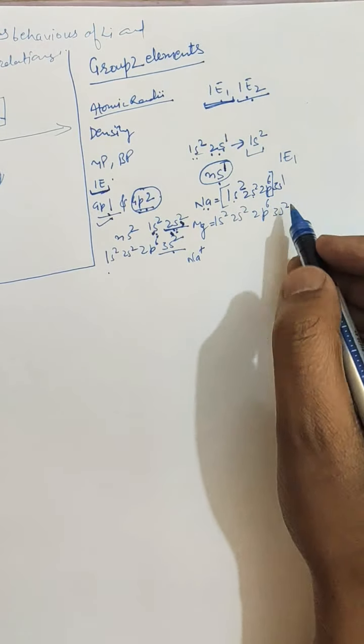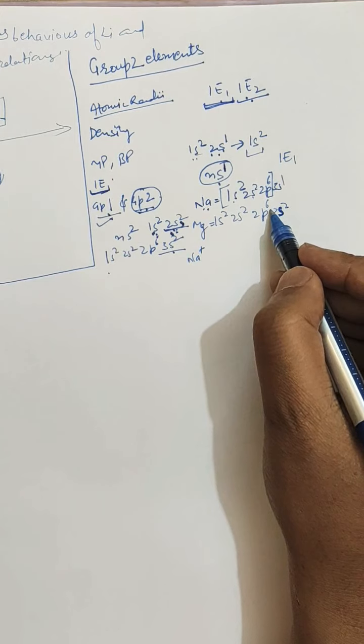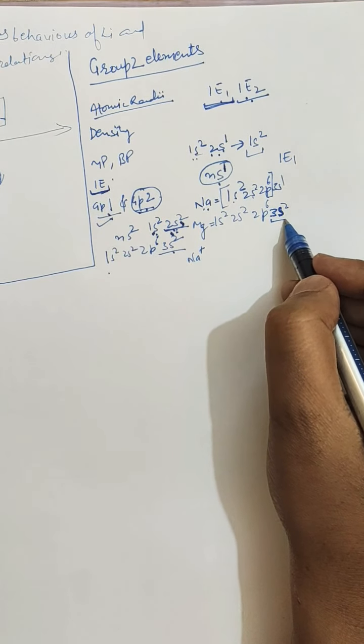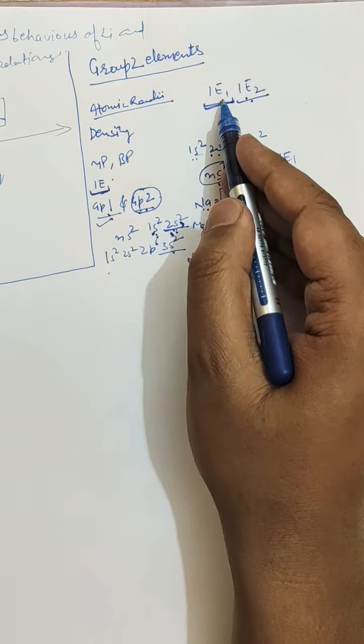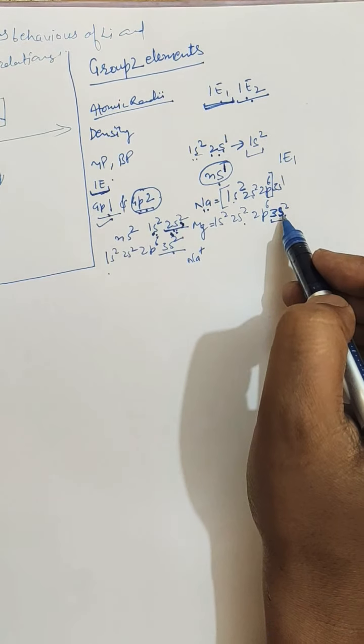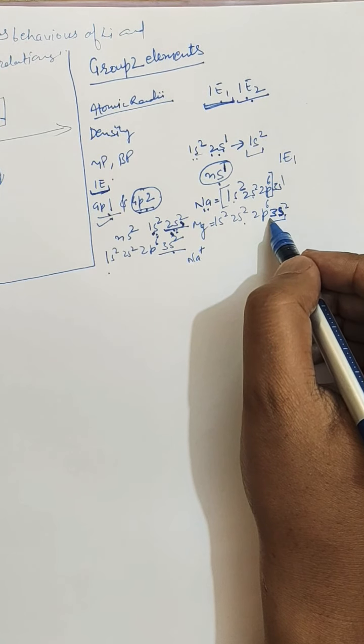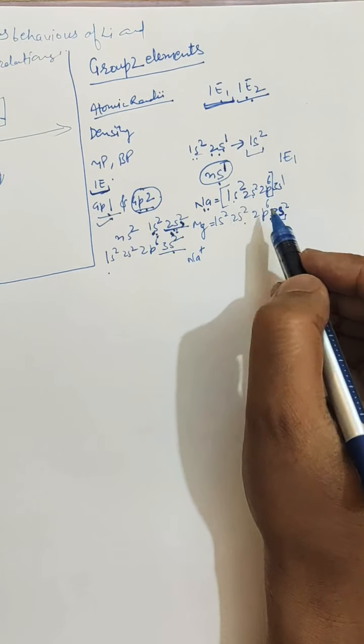Whereas in case of magnesium, first of all it will not lose an electron easily because it has a fully filled s subshell, that is, the IE1 value will be higher as compared to sodium. But after losing one electron, the IE2 value will be smaller for magnesium as compared to sodium. Why?